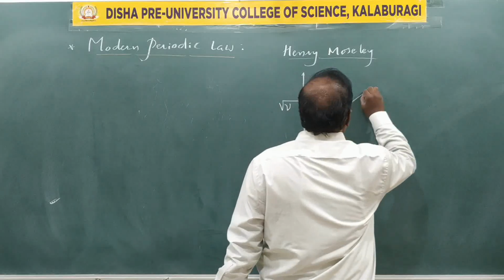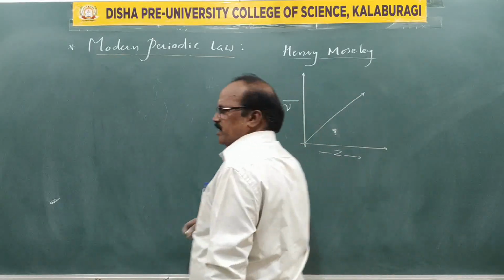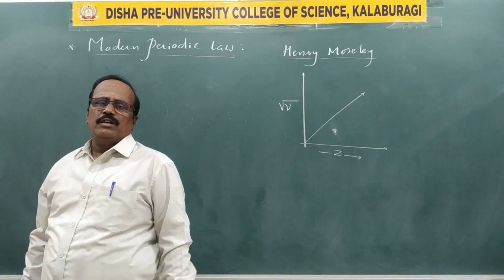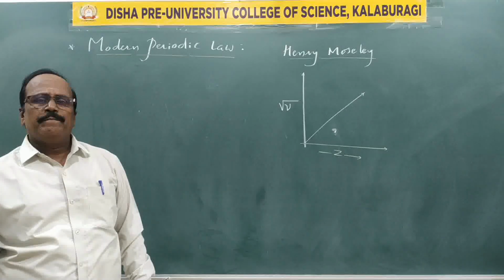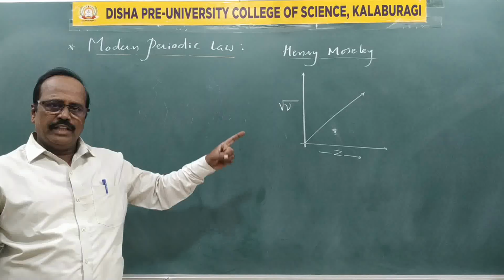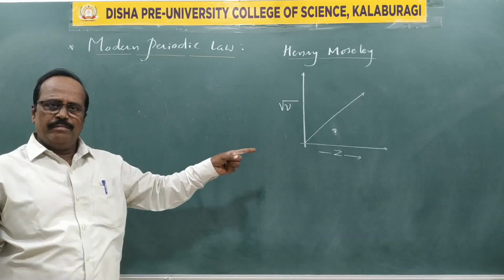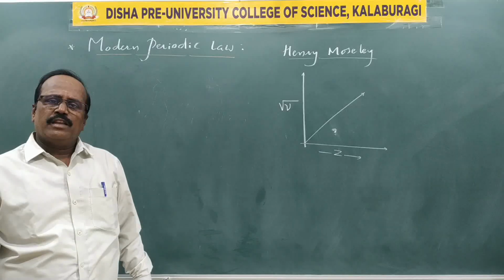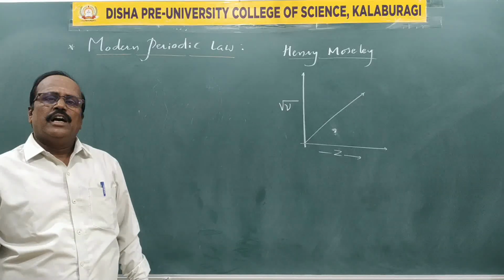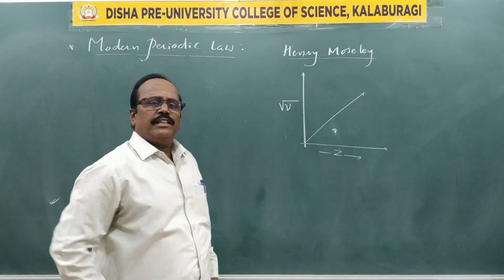He got a straight line, meaning he said the atomic number is more fundamental than the atomic weight.